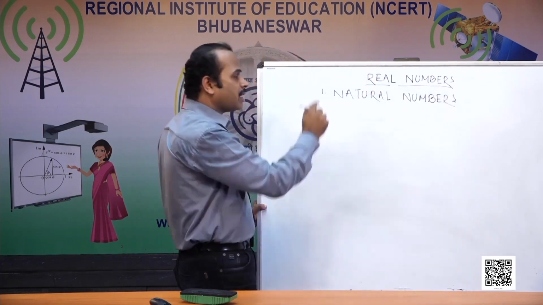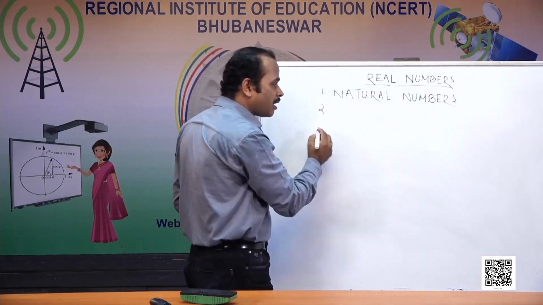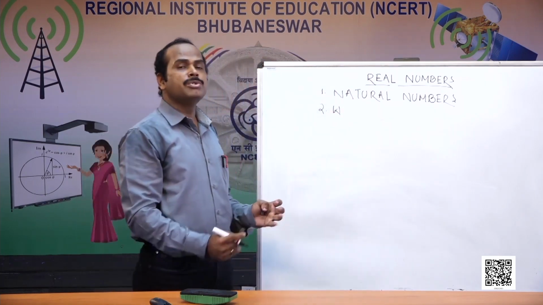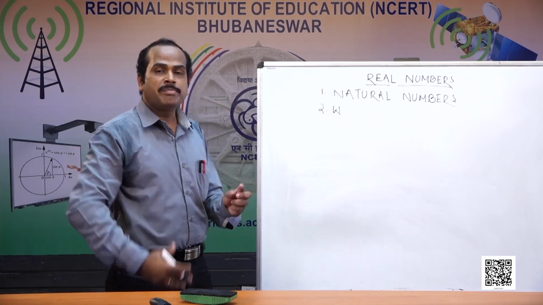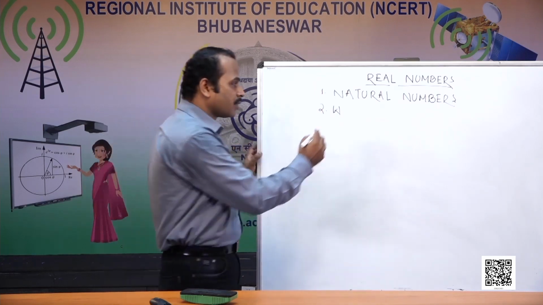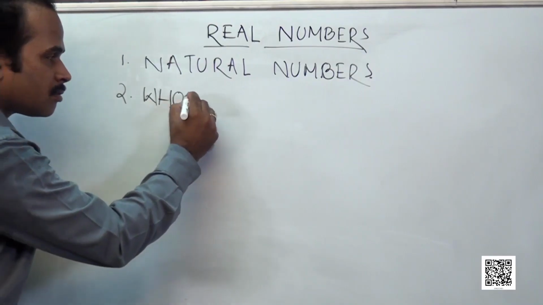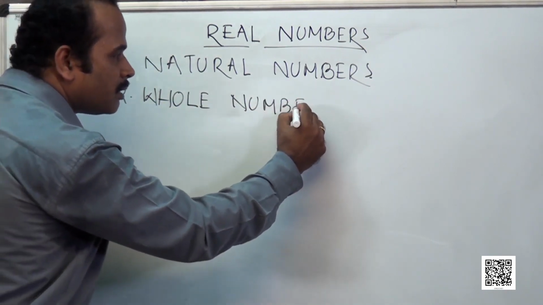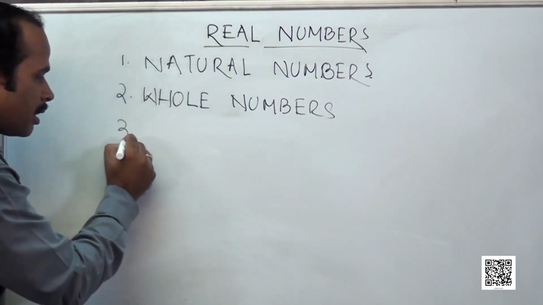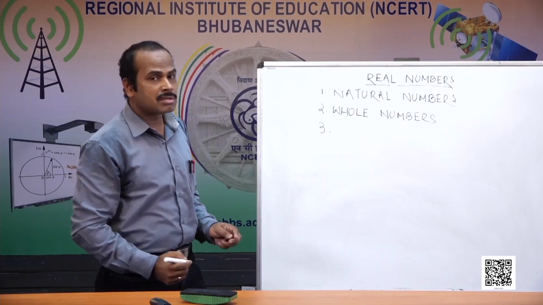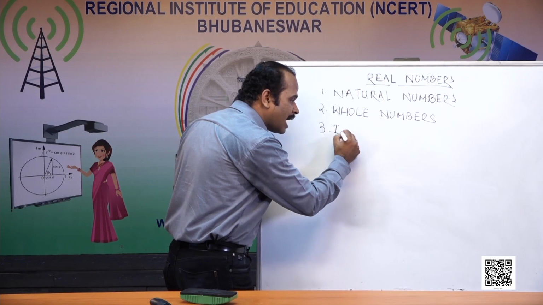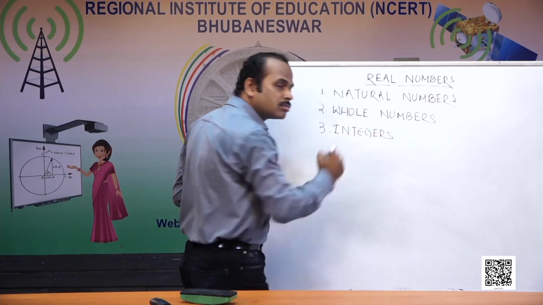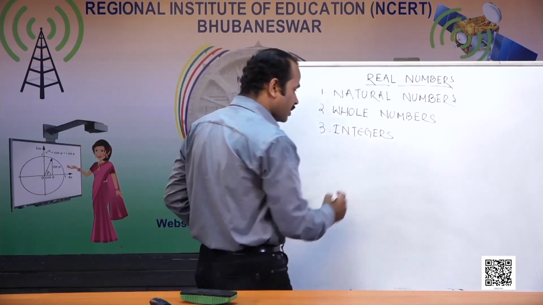They are 1, 2, 3 and so on, represented by the letter N. Next we learned about whole numbers, used for the objects or things we present wholly. Then next we learned about the integers. Integers help us to know about the properties of the whole numbers.